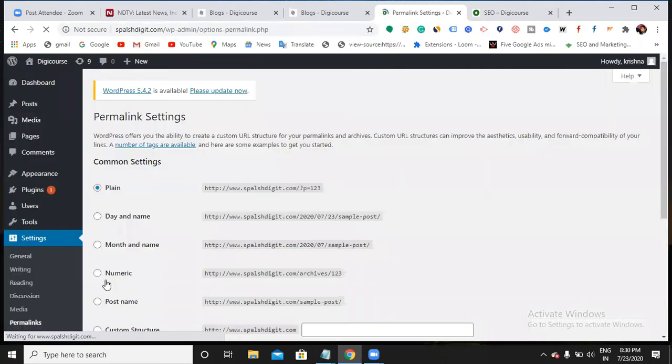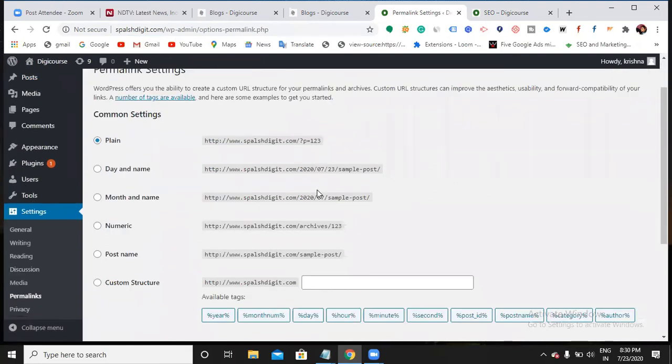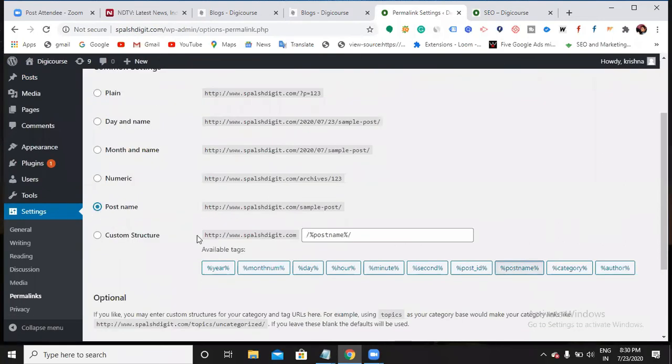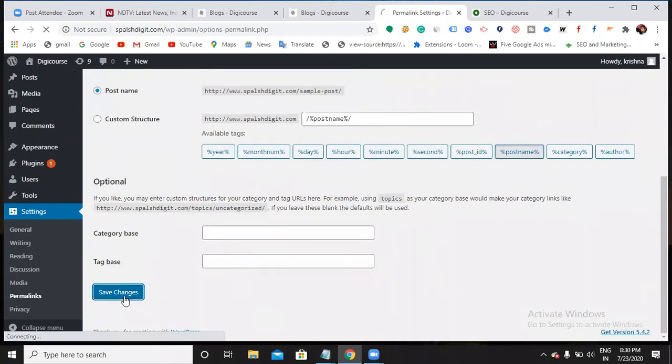Go there. As of now, your URLs are in this format: question mark p equals 123. Every URL will be in this format. Never ever use this format because Google also doesn't understand these kinds of formats. From an SEO perspective, this is also one kind of optimization. So at that time you have to choose the post name and save changes.